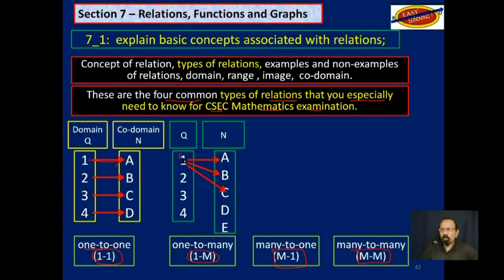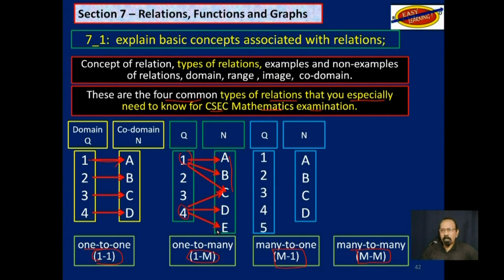So you may have this one connected to A, B, and C here, or you may have four, that one connected to C, D, and E. That's one to many. And then the next one is many to one. So you may have this here, 1, 2, and 3 linked to just B, or 4 and 5 linked to just D. This is fairly easy to understand.